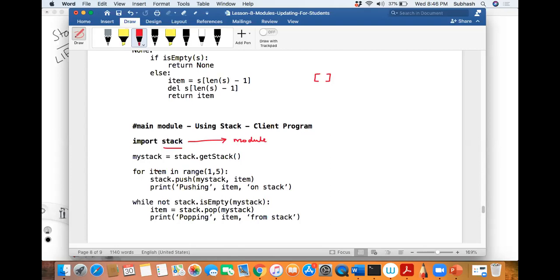So first time it is 1, then shall I enter into the loop? Yes, sir. Now what am I calling? Push operation. Push belongs to which module? Stack module. So I am passing 2 elements to it. What are those 2 parameters? My stack and item. What is my stack currently? My stack is an empty list. And item is 1, sir. So what am I trying to tell the stack module?